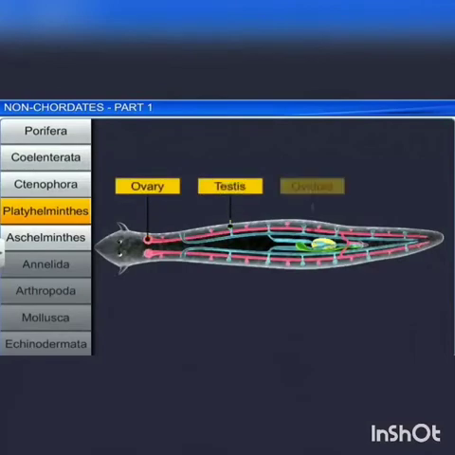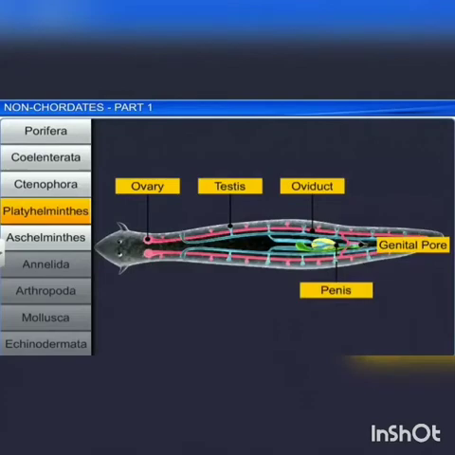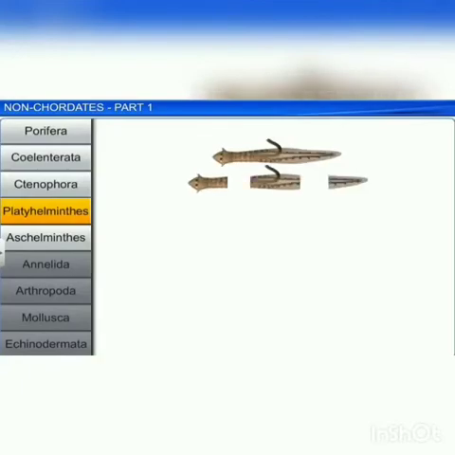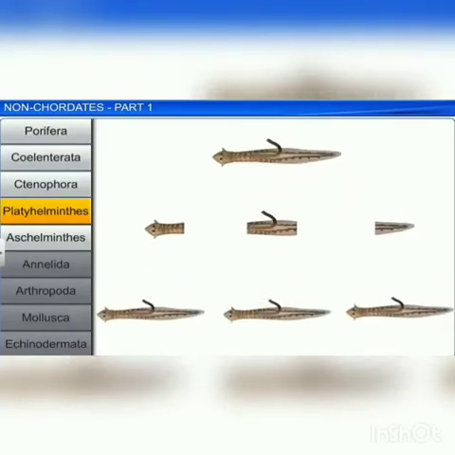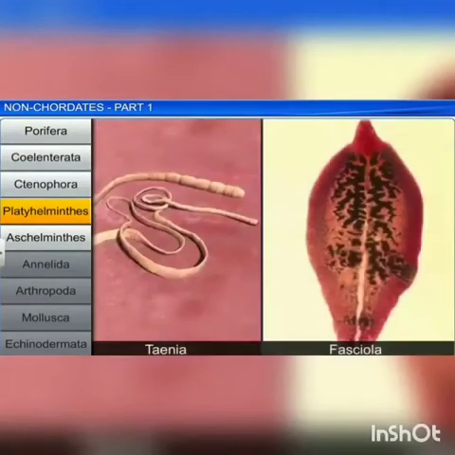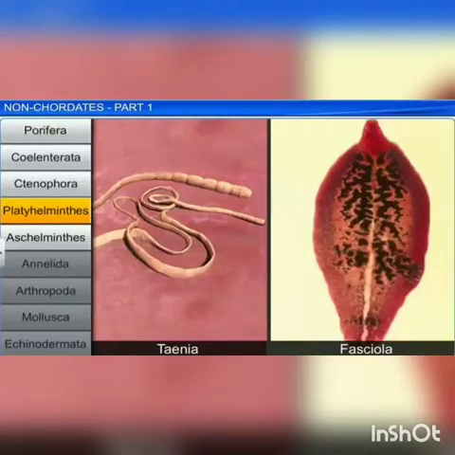The sexes are not separate, fertilization is internal and the development is through larval stages including many larvae: miracidium, sporocyst larva, redia larva. Some members, like planaria, show a high degree of regeneration capacity. Examples: Taenia solium and blood fluke.